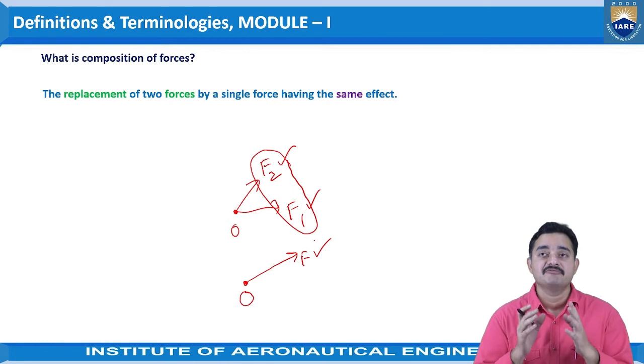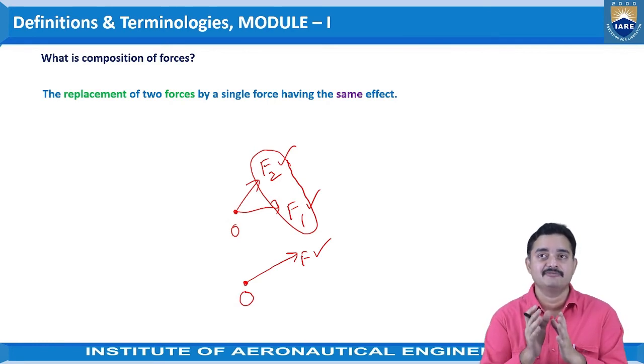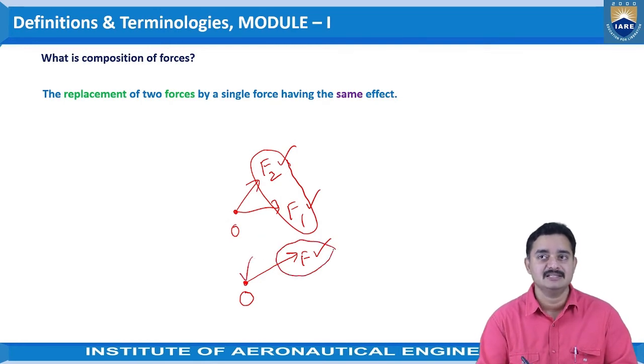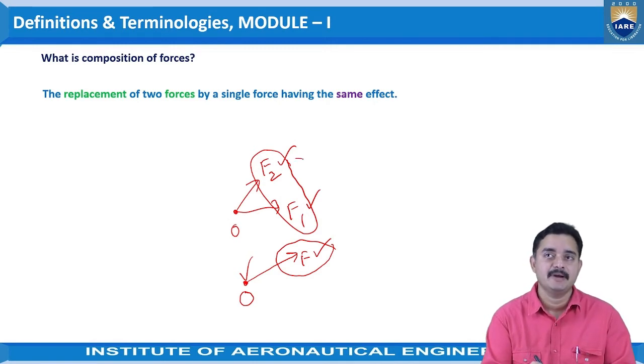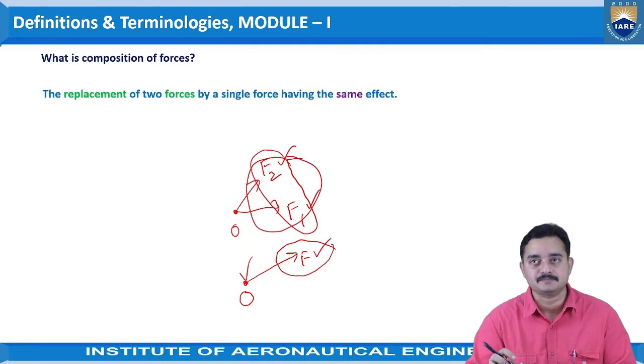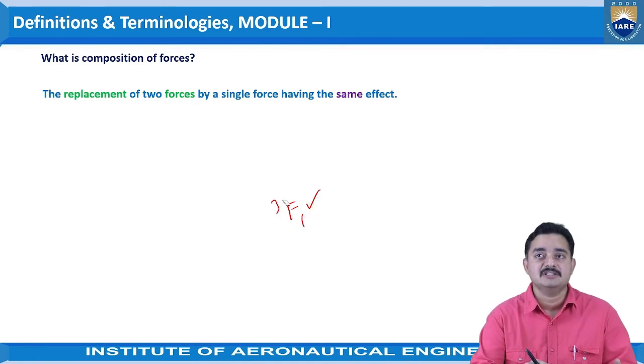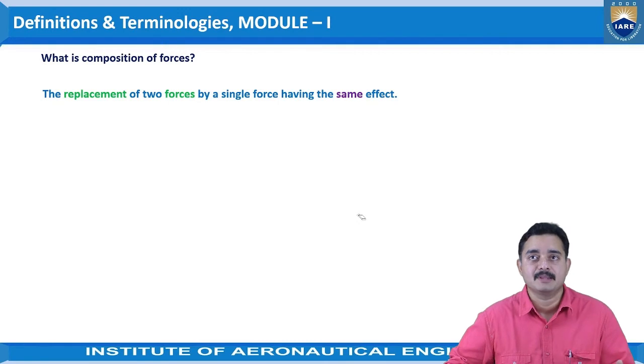What we are doing here is replacing the forces F1 and F2, combining these two forces and showing them as a single force, F, acting on the same point O. So this F can be treated as the resultant also. How have we obtained this F? We have combined these two forces. So this is called the composition of the force, and the statement is the replacement of two forces by a single force having the same effect.